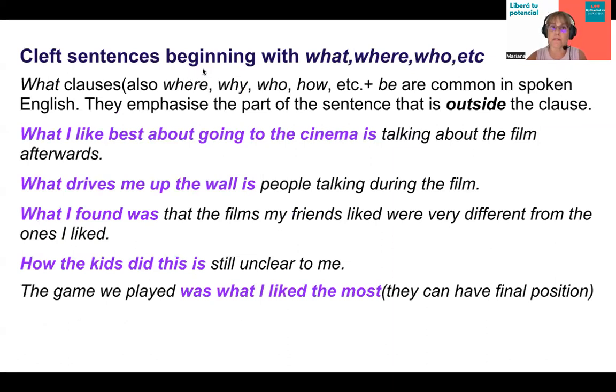Sometimes you can give emphasis using what, where, who, or any other interrogative pronoun. Like, for example, what I like best about going to the cinema is talking about the film afterwards. And what drives me up the wall is people talking during the film. What I found was that films my friend liked were very different from the ones I liked, etc.